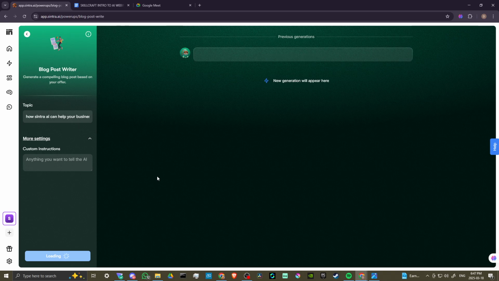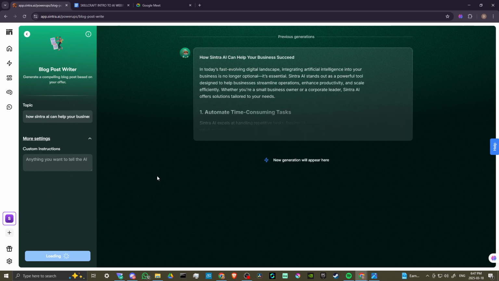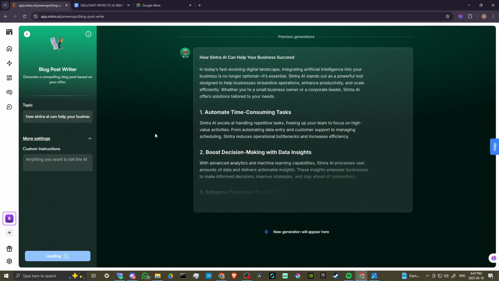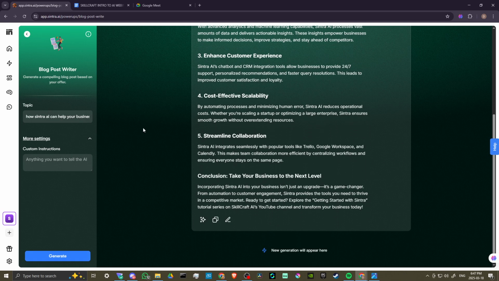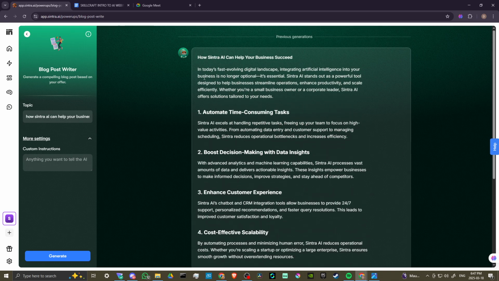And now Penn is hard at work generating a blog post that we can take advantage of here. So here we go. And this is fantastic stuff. So what I can do is I can take this and I can put this on my social media and use this as an opportunity to promote Sintra and what it's capable of.